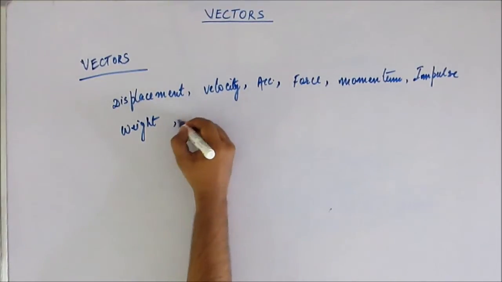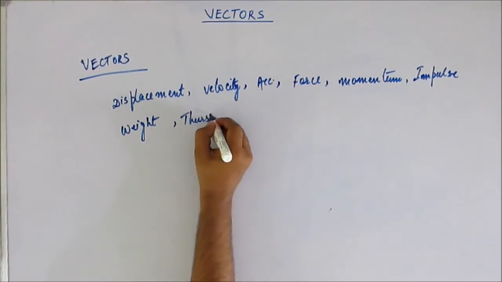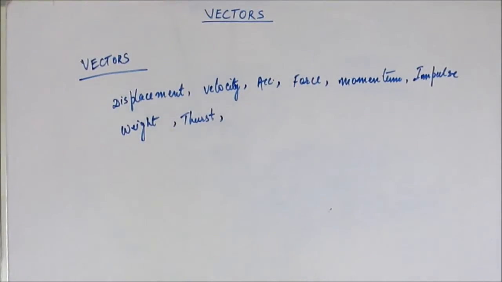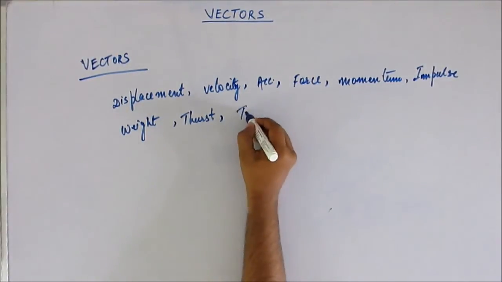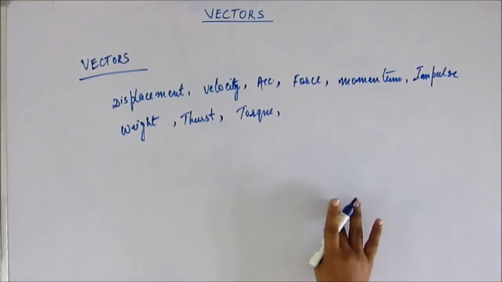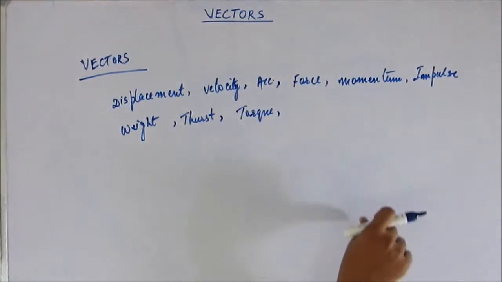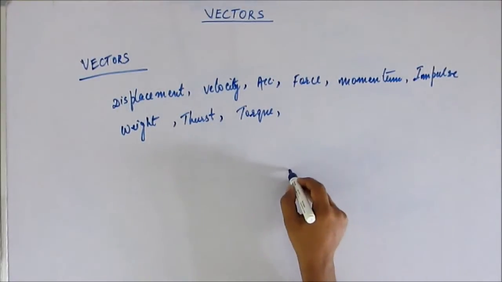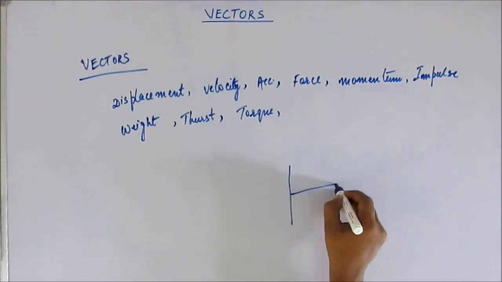Similarly, thrust, as we have discussed before, is a kind of force, a resistive force. So being a force, it will be a vector quantity. Torque, as we discussed before, is force times the perpendicular distance of the point at which the force is applied from the axis of rotation.